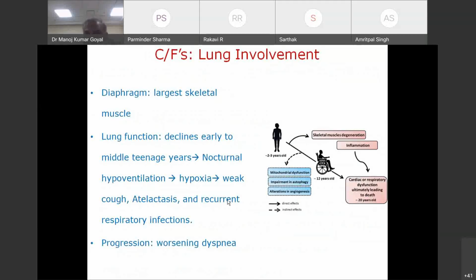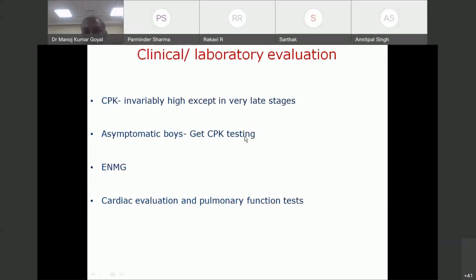They are, as we have discussed, bound to develop pulmonary hypoxia, nocturnal hypoventilation, weak cough, atelectasis, and recurrent respiratory infection. Another thing which is important to remember, CPK in these patients is invariably very high, except in extremely late stages when there is no muscle mass left. Even in asymptomatic boys, they invariably have high CPK.